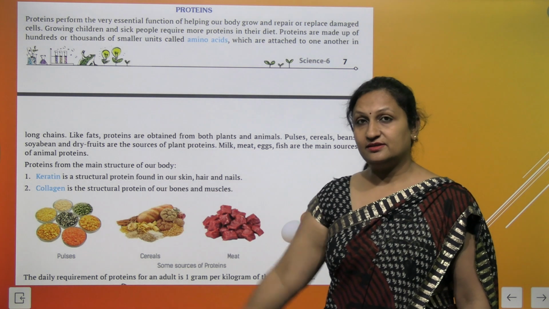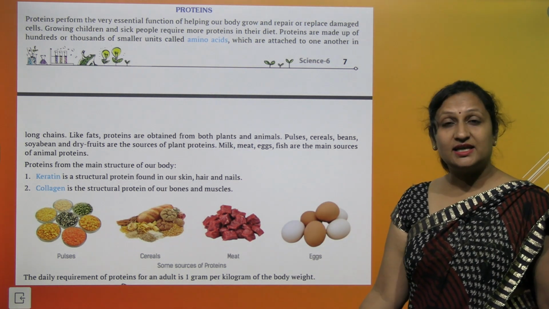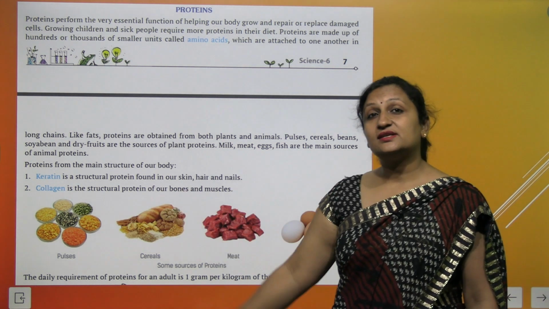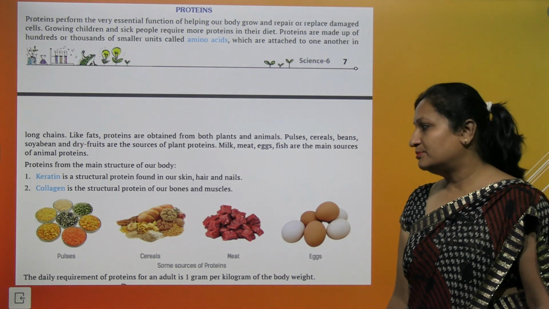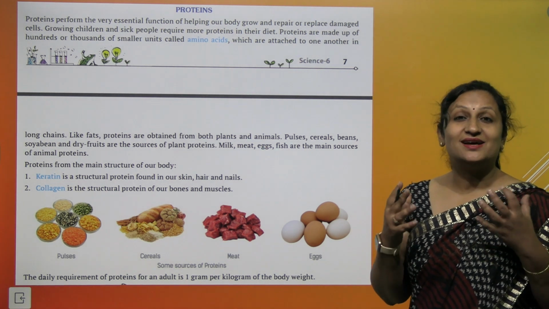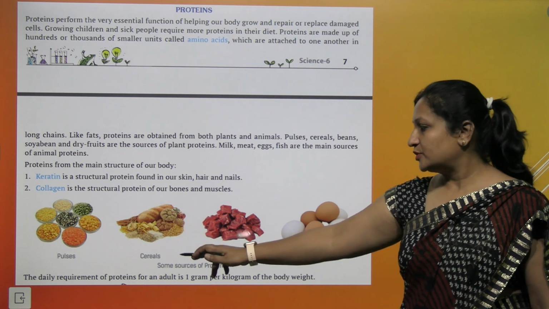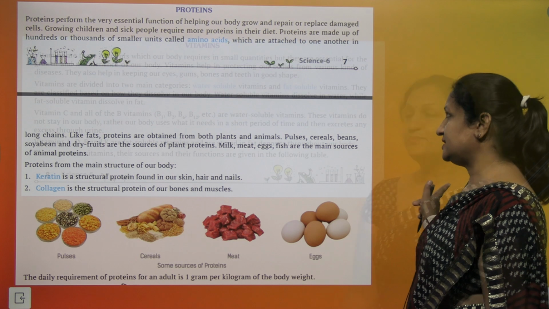They are keratin and collagen. Keratin is a structural protein found in our skin, hair and nails, whereas collagen is the structural protein of our bones and muscles. And collagen is very important to provide elasticity in your skin. So our daily requirement of protein is 1 gram per kg of body weight.